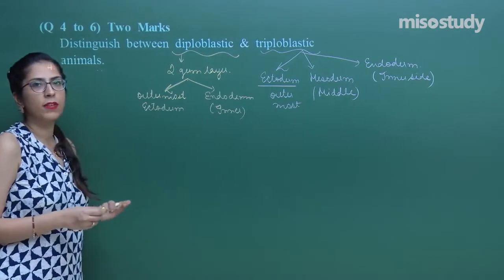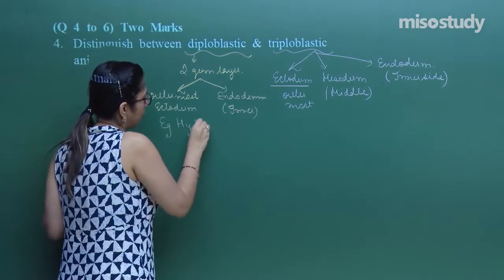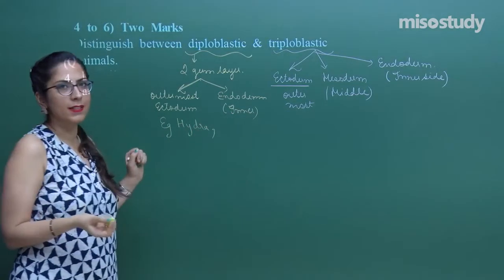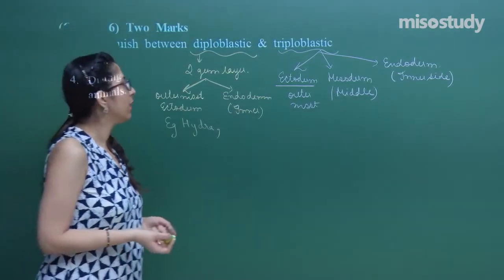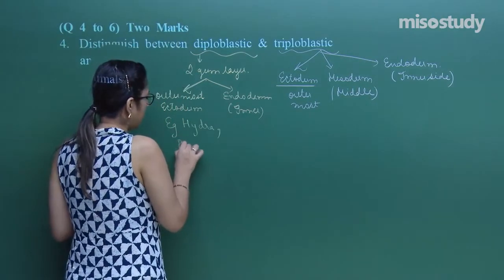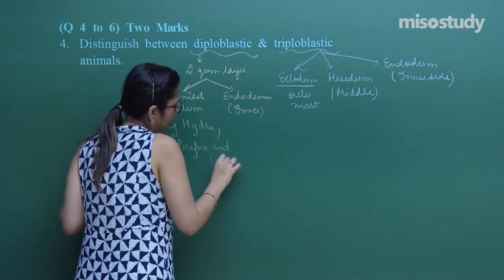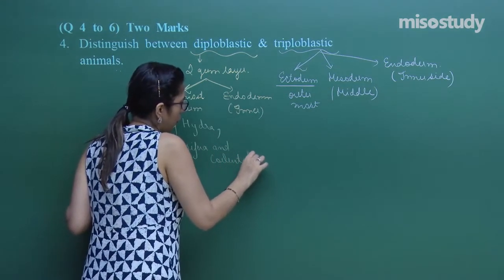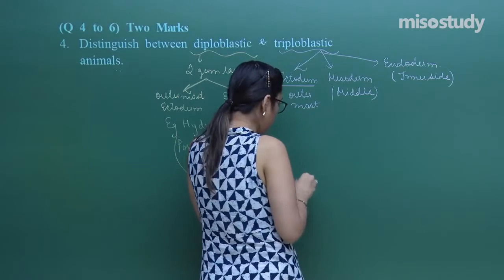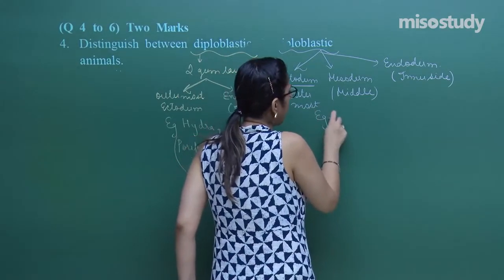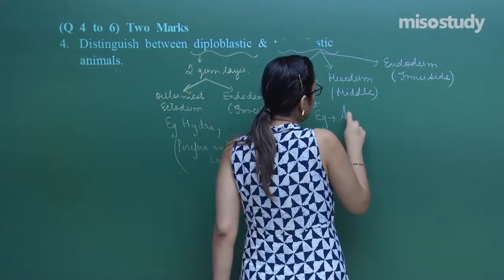In case of diploblastic, we have an example of hydra. You can take coelenterates as well. So, the organisms that belong to Porifera and Coelenterata are diploblastic, whereas triploblastic are those in which the three germ layers are present. This is a step towards modernization.